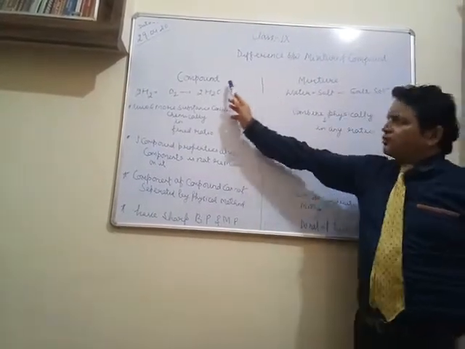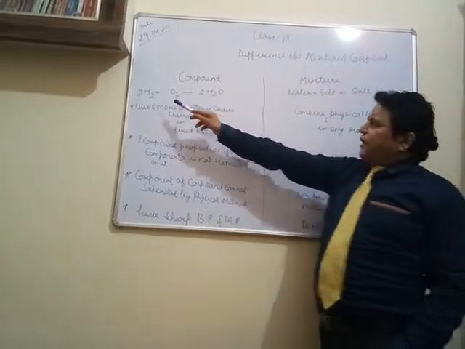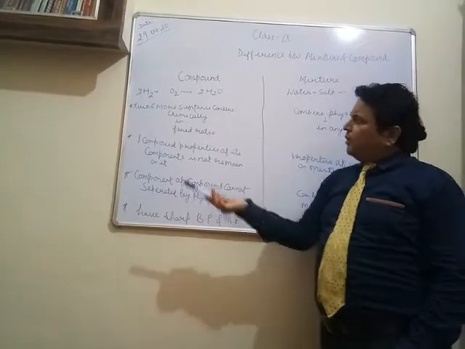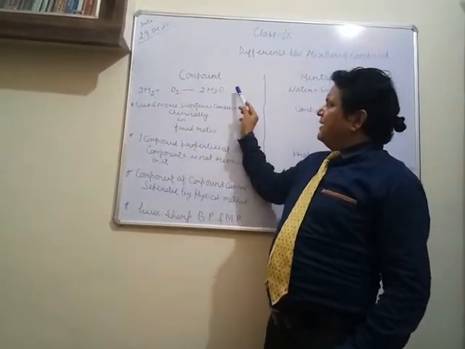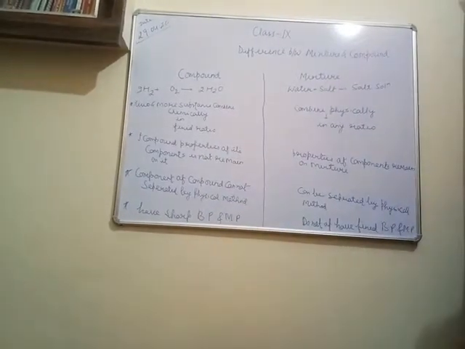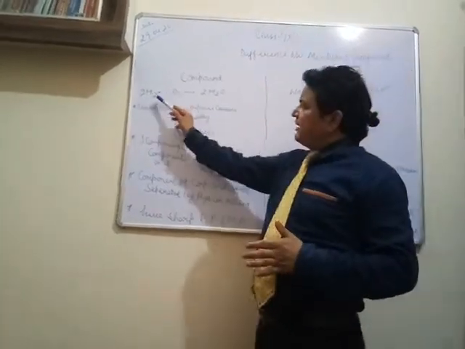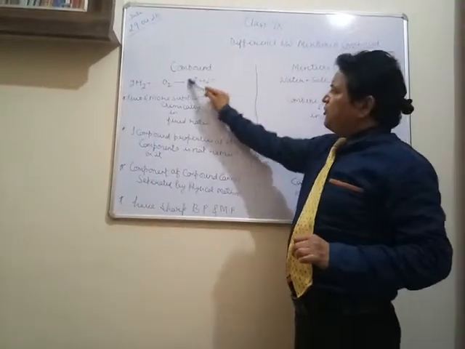Here we are talking about the compound and mixture. At the top I have written 2H2 + O2 gives 2H2O. We all know H2 is hydrogen and O2 is oxygen. They combine together to form water. In the last lecture I told you the properties of hydrogen, the properties of oxygen, and the properties of water.